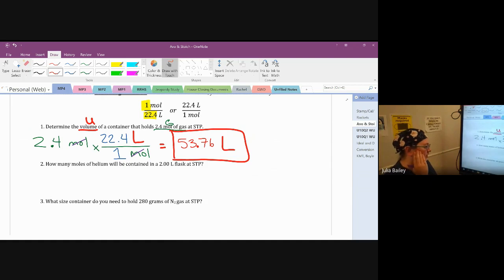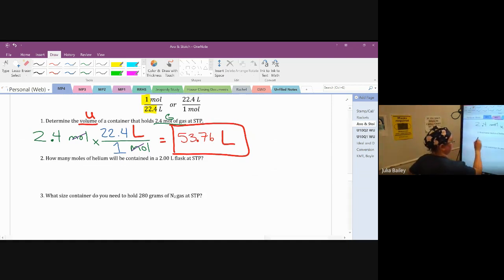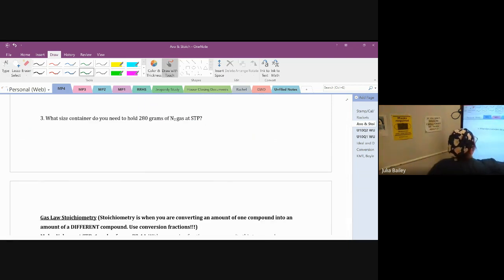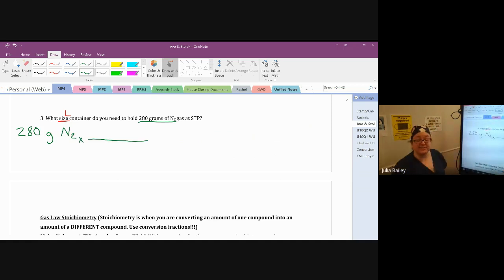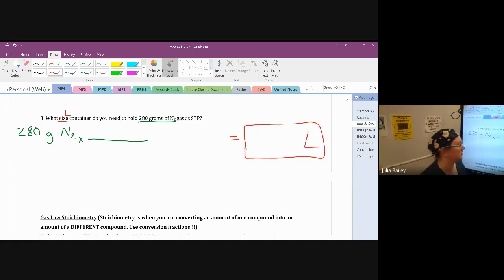There's a couple more practice problems here. I'm going to skip number 2 and look at number 3. Number 3 gives us 280 grams of nitrogen gas. That's my given. And they're asking me to find a size, so that's volume. That's going to be liters they're asking me for. So I'm going to take 280 grams of nitrogen, and I know I'm going to have to convert it with at least 1 fraction. Uh-oh, I said at least. What could that mean? Look how much empty space I'm leaving. That's suspicious. I do know I need my answer to be labeled liters, but here's the thing.